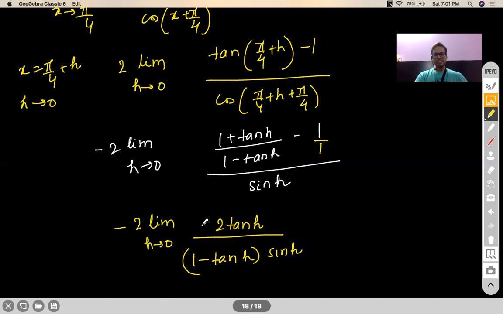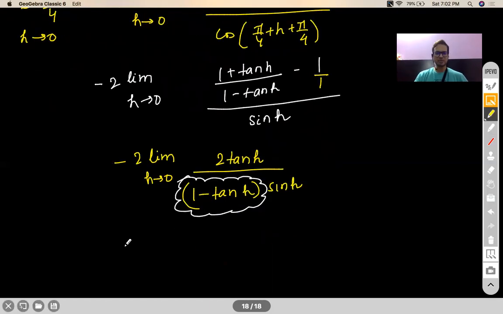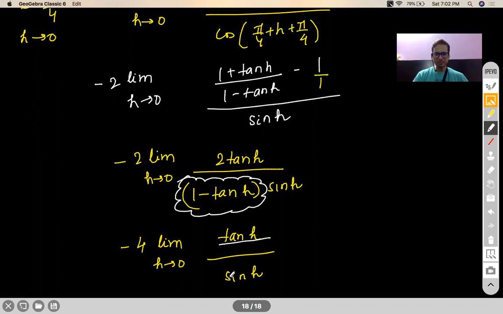Okay. Now, this is again a harmless term. So as h tends to 0, 1 minus tan h will become a 1. So you'll end up getting limit 2 tan h. 2 also can be brought out, so I'll make it as minus 4. You'll get tan h by sin h. Right? Now each one of them needs an h to neutralize it. So divide by h both the numerator and denominator. So this will become a 1. This will become a 1. So your answer will actually be minus 4.